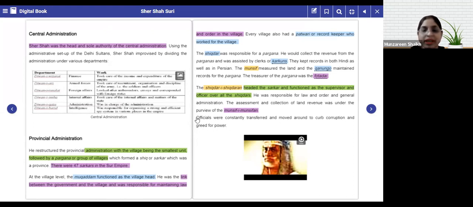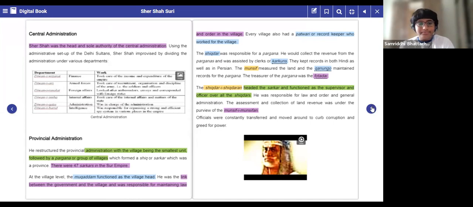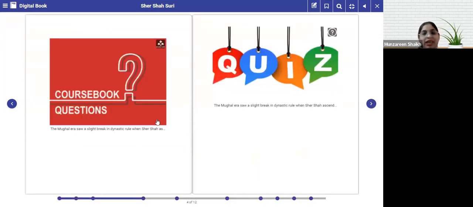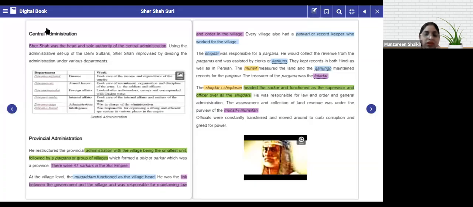See, if you stay in one particular place for a longer time, you understand every minute detail of that place. That's the reason he shifted the officials from one place to another. Now, what I was saying is, Sher Shah Suri, in whose darbar was he working?